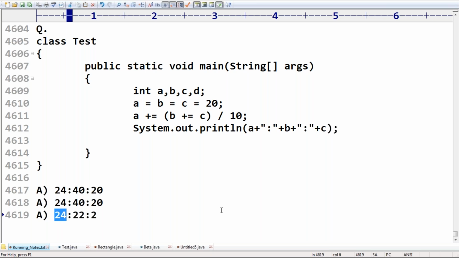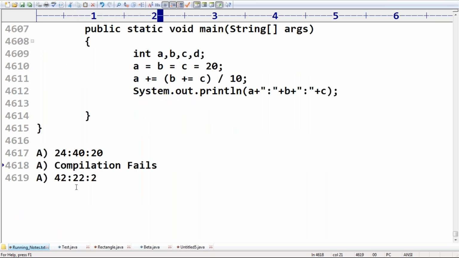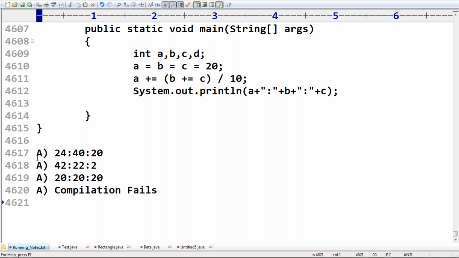20 plus 22, 42, maybe a chance. Some people may feel compilation fails. Next, some other answer: 20 20 20. There is no change because of this, 20 20 20, something like maybe a chance, right? Okay, so what is the answer we will get in this case? Yes, perfectly.